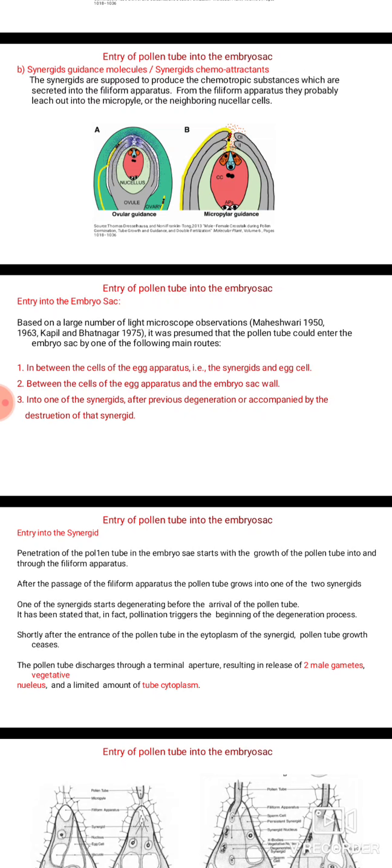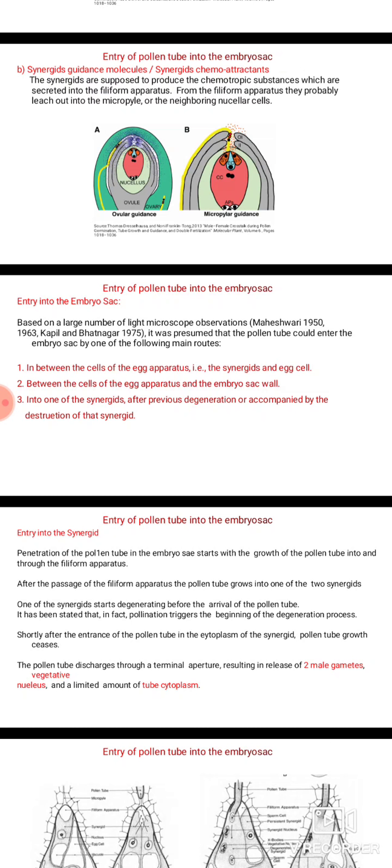It can be in between the cells of the egg apparatus, that is the synergids and the egg cell. Second, between the cells of the egg apparatus and the embryo sac wall. Third, into one of the synergids after previous degeneration or accompanied by destruction of the synergid.